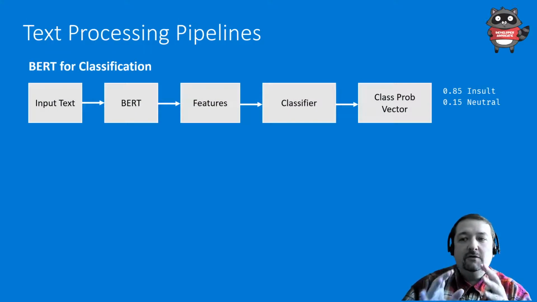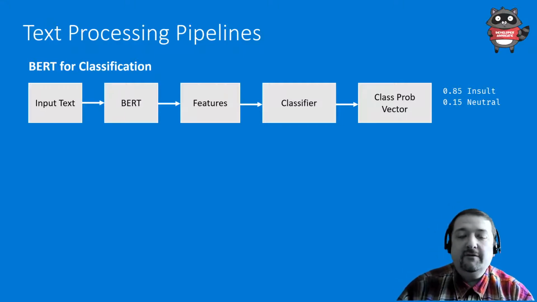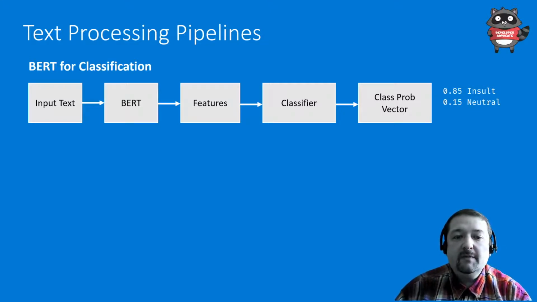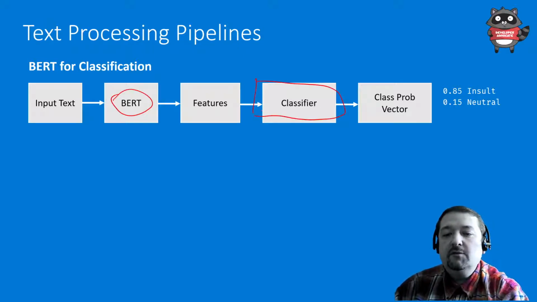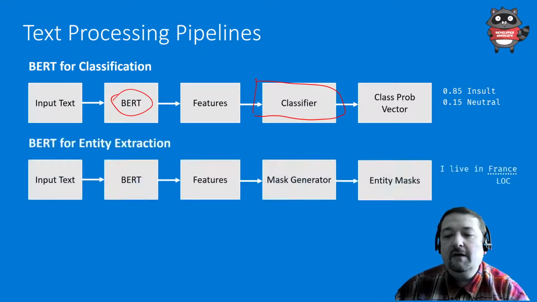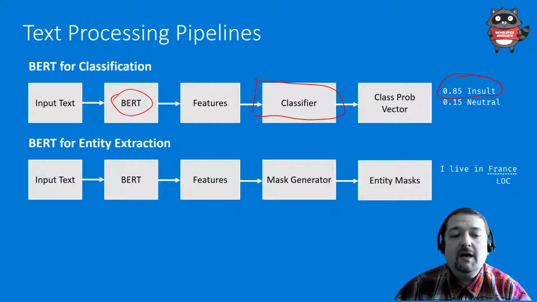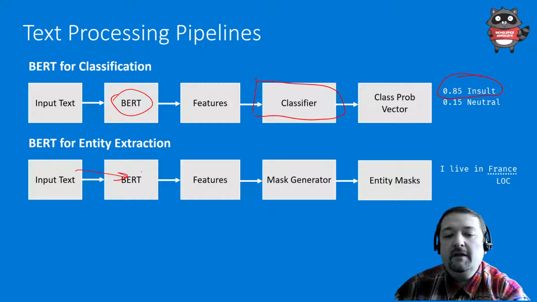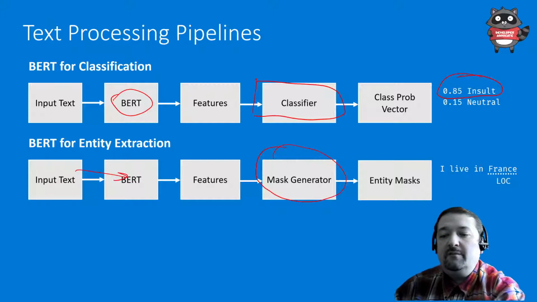So for example, if I want to do text classification, if I want to, for example, classify spam, or if I want to classify phrases as insulting or not insulting, I would take input text, and I would process it through BERT to produce some features. And then I would train the classifier on top of those features to produce the probability vector. And it would tell me, okay, this is the probability that this text is insulting. If I want to do entity extraction, I would also pass the input text through BERT. And then, instead of a classifier, I would train a mask generator. So it would pretty much highlight the word and tell me this is the location.